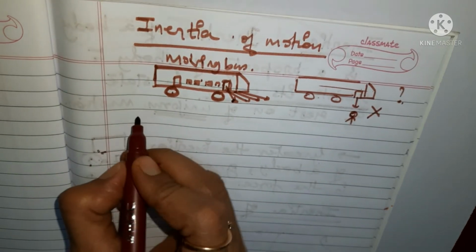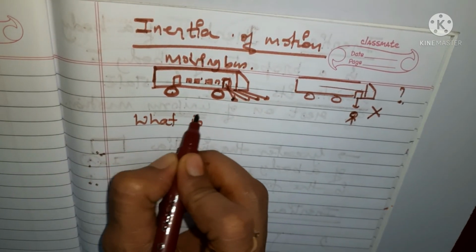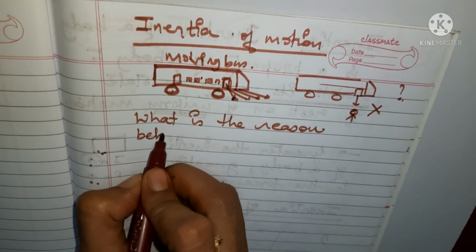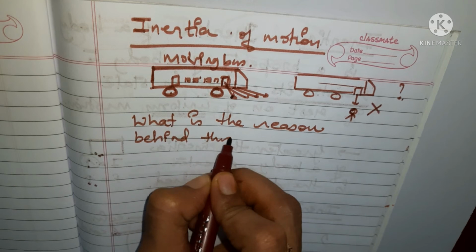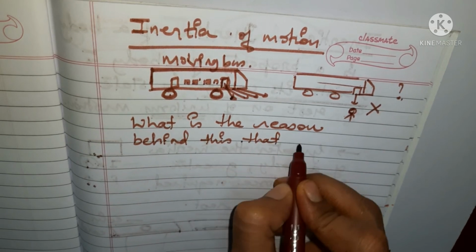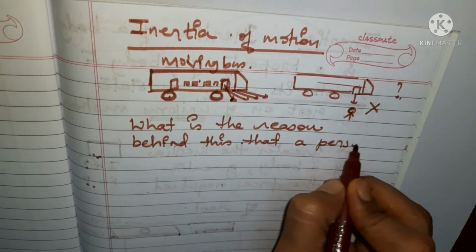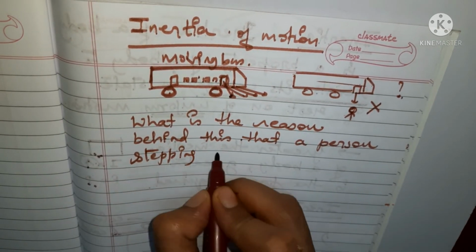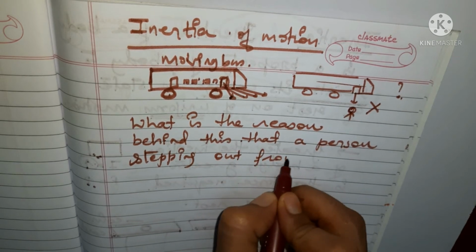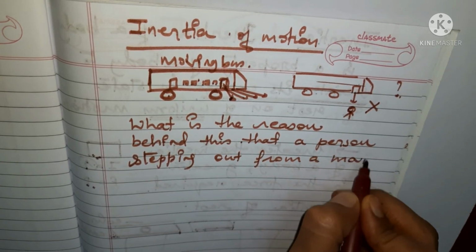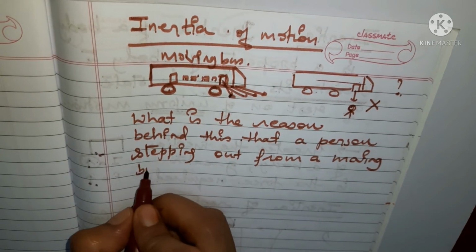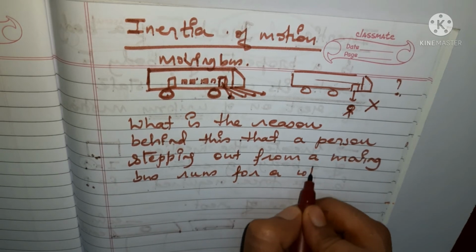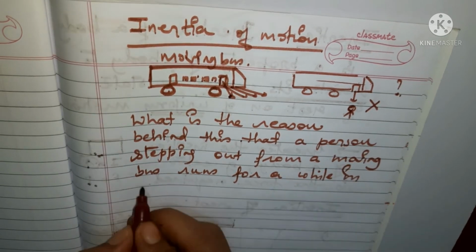Now, what is the reason behind this? What is the reason behind this? This you have to find out. What is the reason that a person stepping out from a moving bus runs for a while in the direction of the bus?